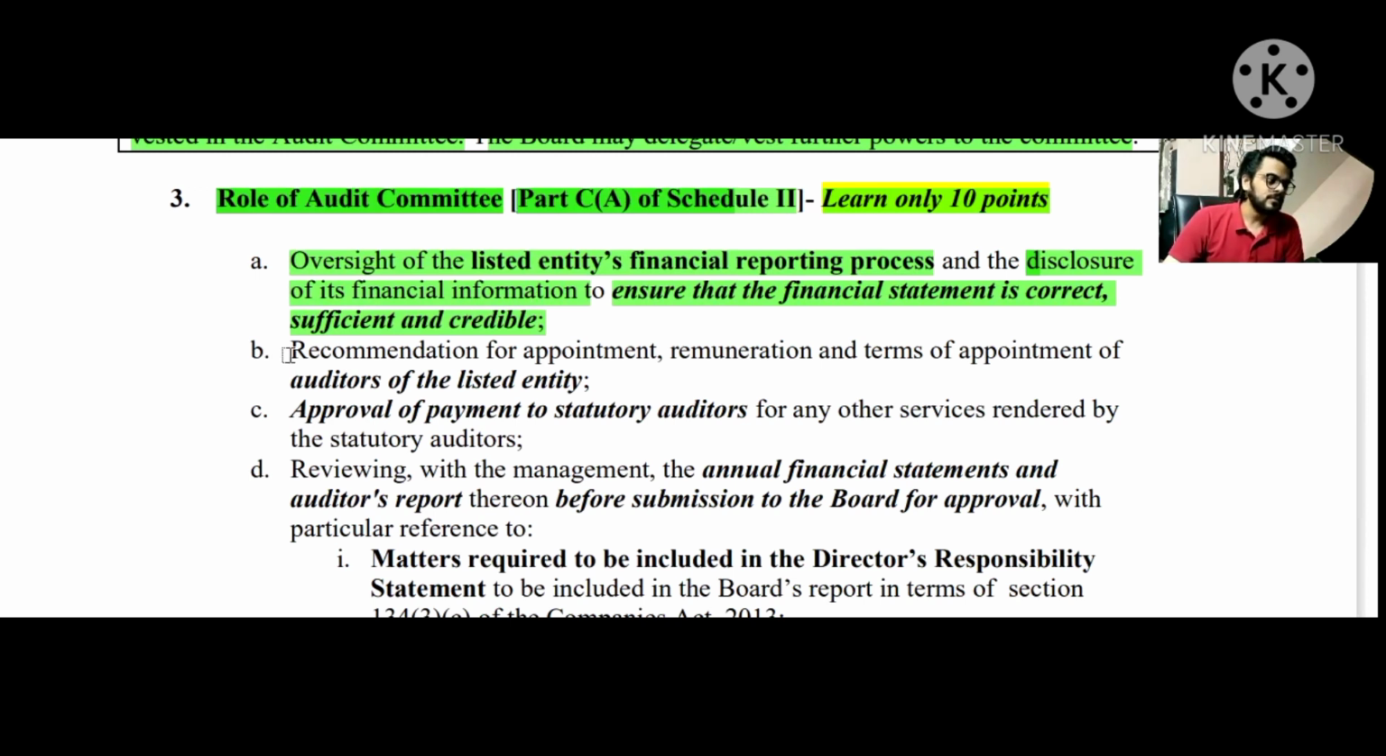All right. Second point is about the recommendation for the appointment and remuneration of the statutory auditor of the listed entity. The third point is about the approval of payment to statutory auditors for any other services rendered by the statutory auditor, for example, the tax audit.